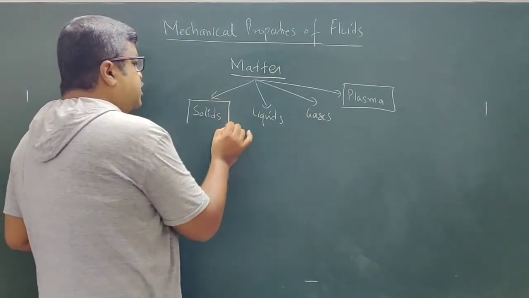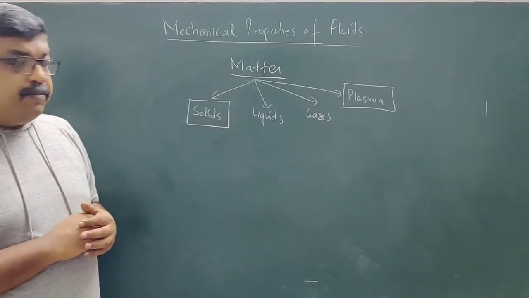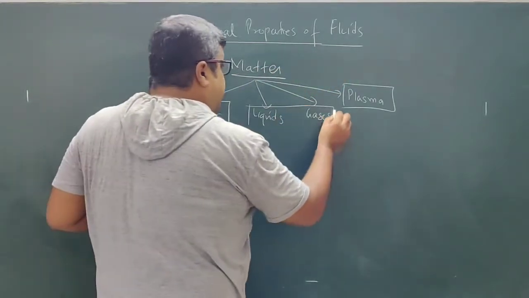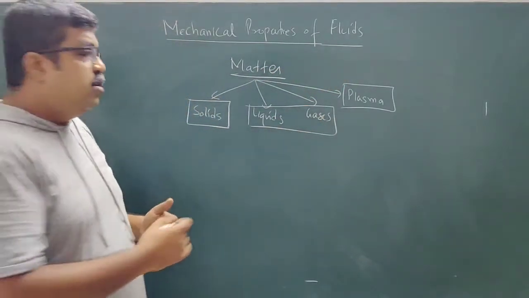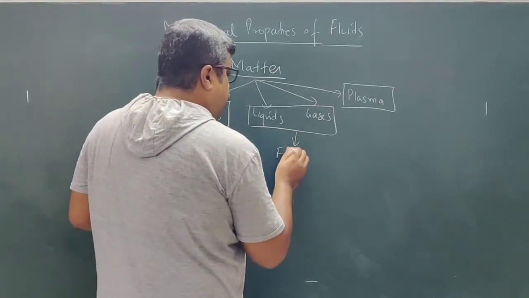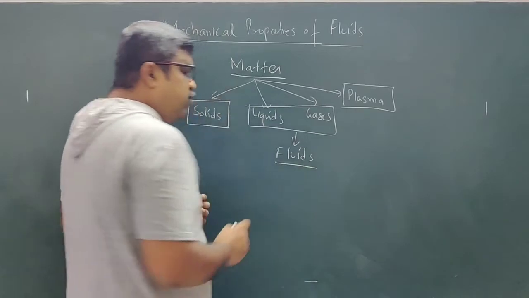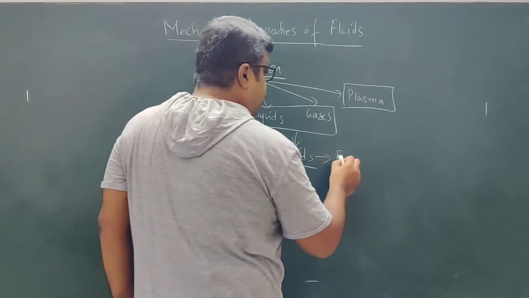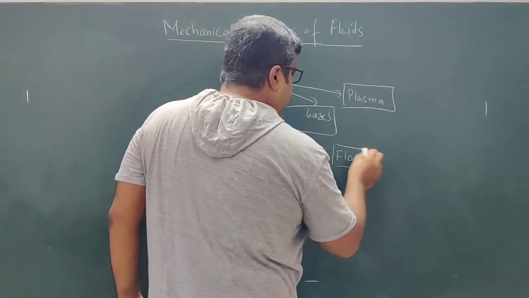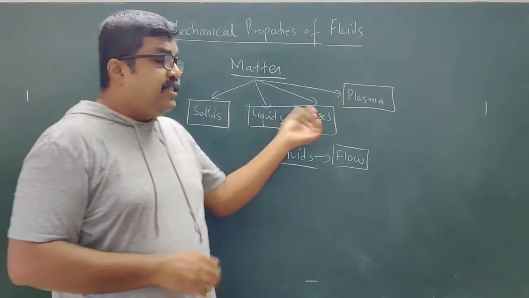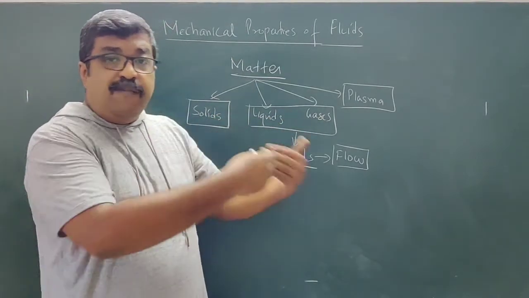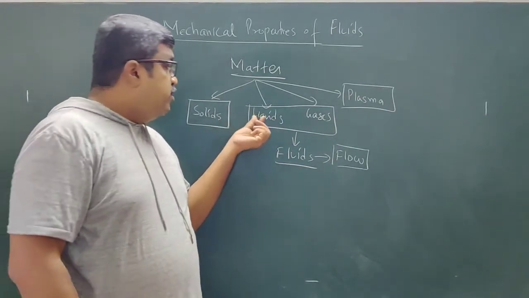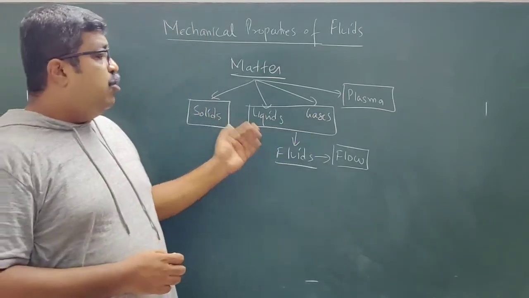Now we have already discussed mechanical properties of solids in the previous chapter. Okay, now this chapter is about mechanical properties of fluids. These liquids and gases, they are called fluids. Okay, now why they are called fluids? Because this word fluids, it has originated from the term flow. Okay, both liquids and gases, they can flow. Water can flow, river flows, gases, they flow. Okay, air flows. Correct? So liquids and gases, they can flow, hence they are called fluids.